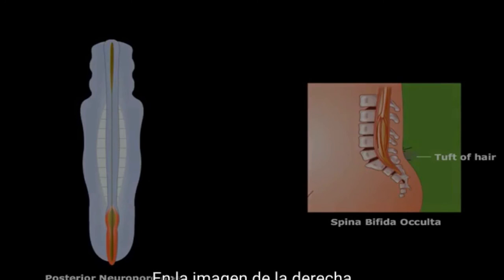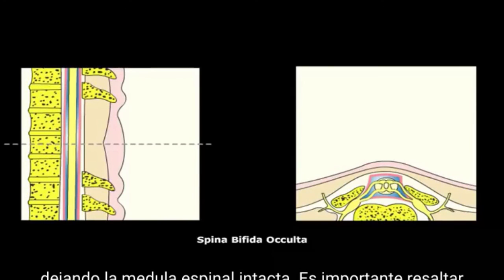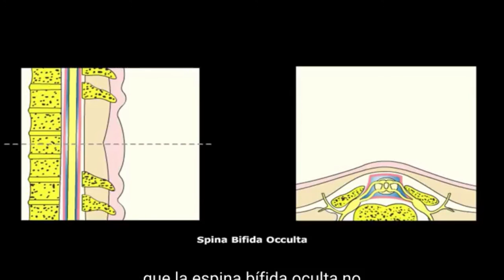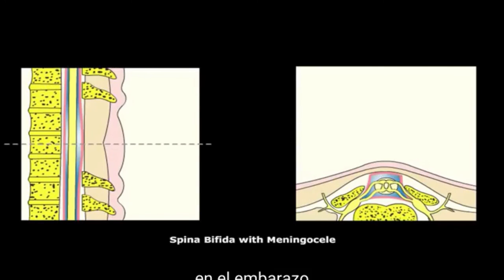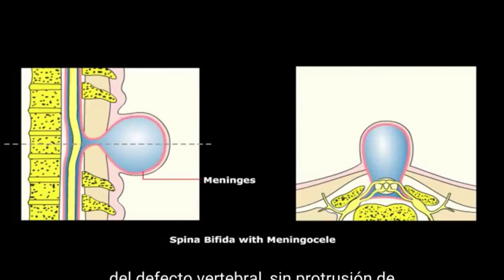On the right illustration, we can see that spina bifida occulta only affects the vertebral arch, leaving the spinal cord intact. It's important to know that in spina bifida occulta, there is no increase of alpha-fetoprotein levels during pregnancy. In spina bifida with meningeal seal, the meninges protrude through the vertebral defect, without protrusion of the spinal cord.